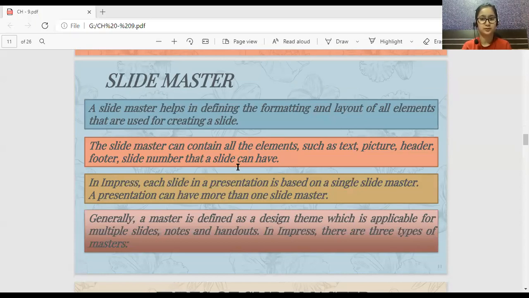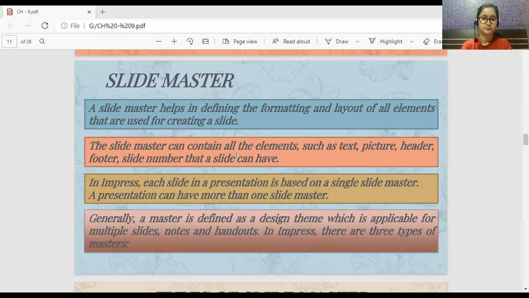Slide master is helpful in defining the formatting and layout of all the elements, and the slides are based on the slide master. What kind of masters are available in Impress? Slide master, notes master, handouts master.